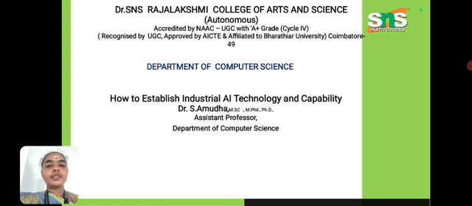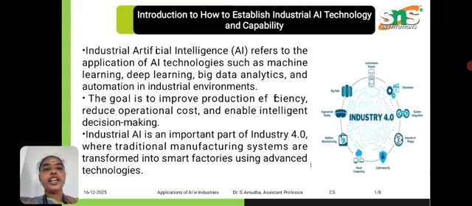Today we will discuss how to establish industrial AI technologies and capabilities. This is one of the major concepts in artificial intelligence. These AI concepts and techniques are implemented in our industries, so that manual industries are converted to fully automated industries. Without manual work, production will be completed with the help of AI techniques. Now let's move on to the introduction.